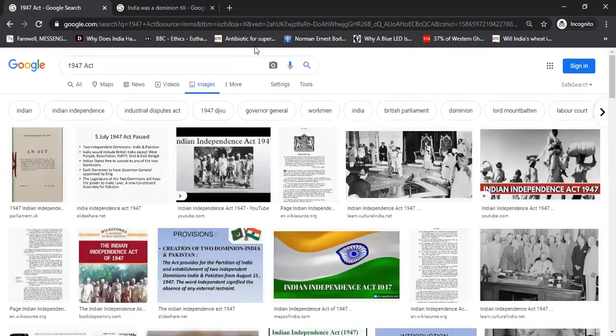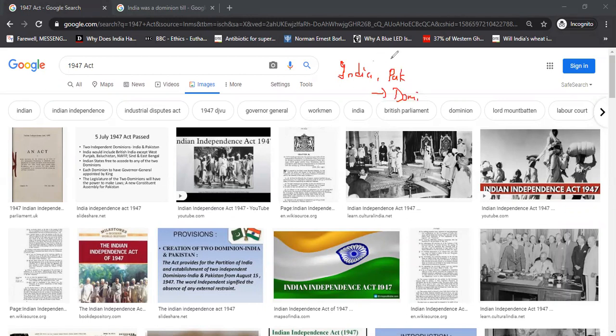Let's talk about the 1947 Act. The 1947 Act provided that India and Pakistan would be two dominions. So understand this: India and Pakistan were dominion states, and India was a dominion state till 26 January 1950. From 15th August 1947 till 25th January 1950, India was a dominion state. What does it mean? If they were taking oath, they were taking oath in the name of the British Crown, because the constitution was not prepared. So on 26 January, the constitution was prepared and India became a federal state.